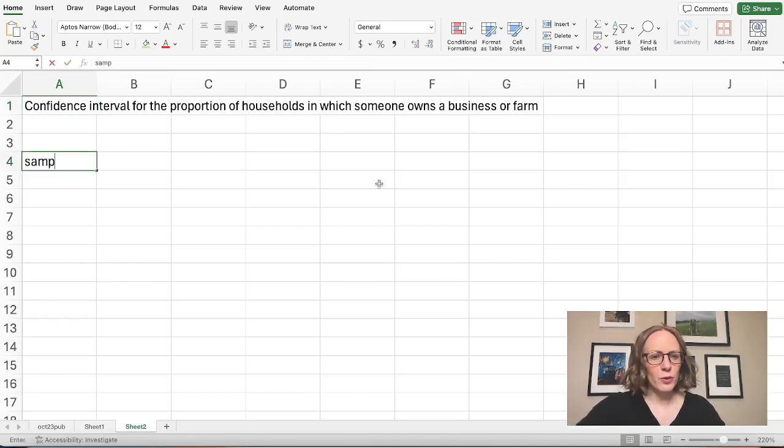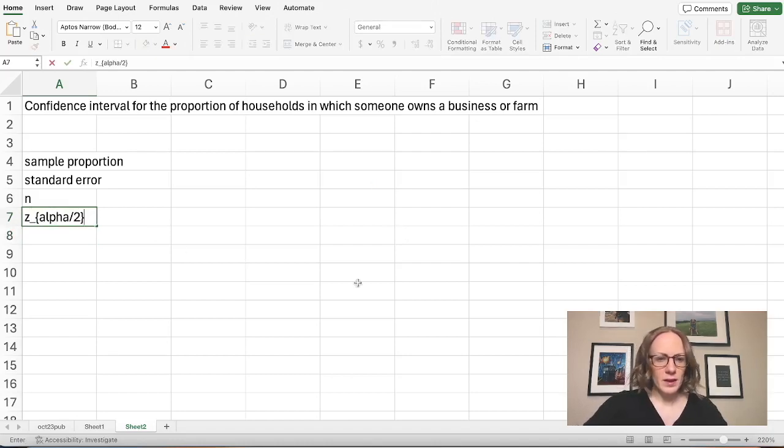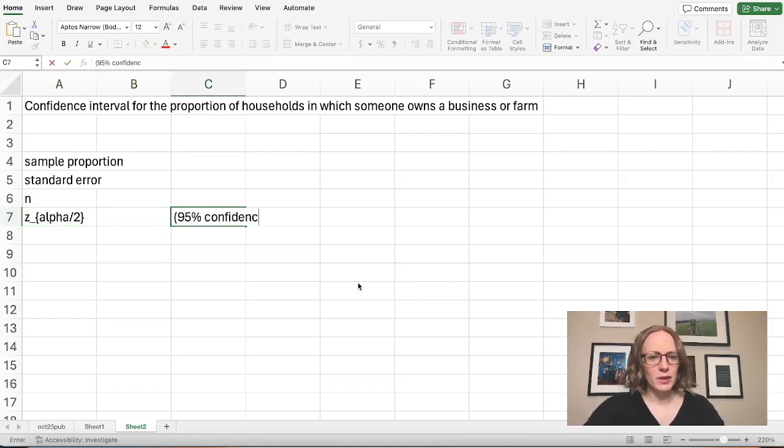And so what we're going to need is our sample proportion, and we're going to need our estimate for our standard error, which will involve our n, our sample size. And let's say that we want a 95% confidence interval, then we'll also need our z value. And for this, again, we're going to assume that we're finding a 95% confidence interval.